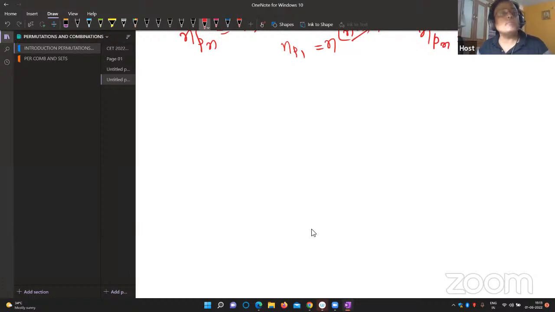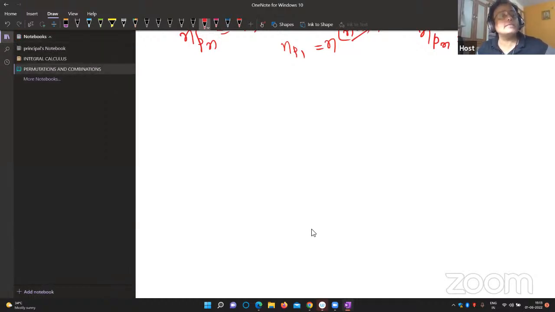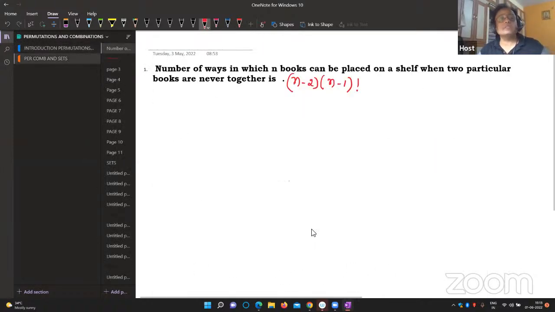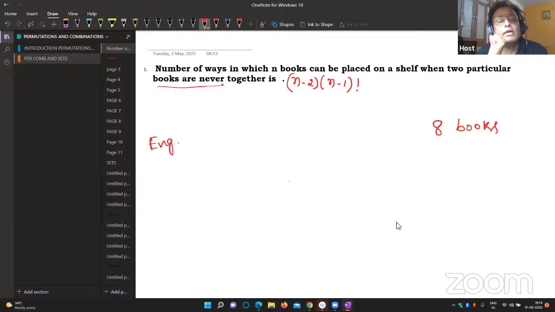So some problems I'm going to start now. I've written some statements here. You have to memorize these. Number of ways in which n books can be placed on a shelf when two particular books are never together. Suppose I'll tell you one example: totally 8 books are there, when two particular books are never together. Look at this statement, for example, the books English and Kannada.